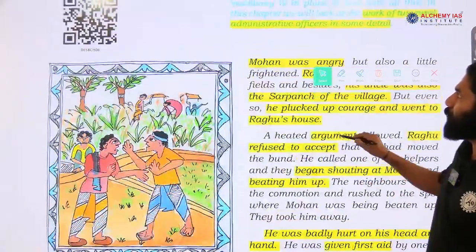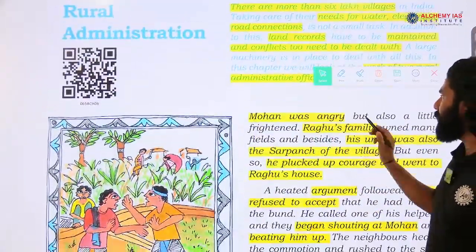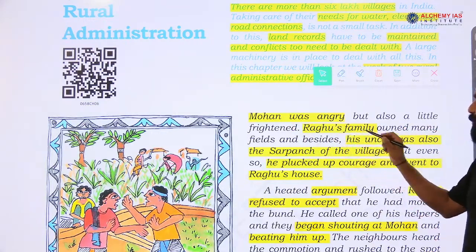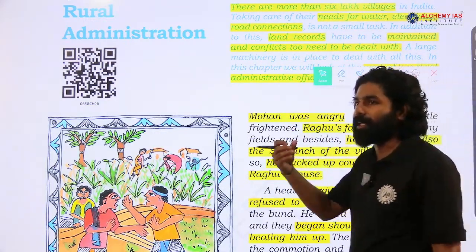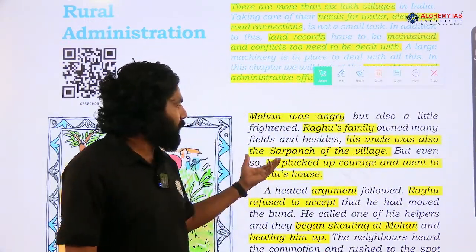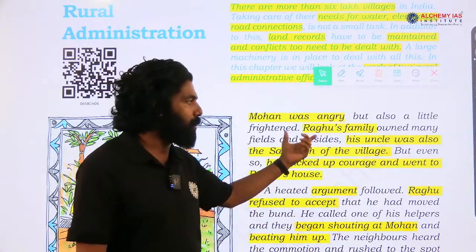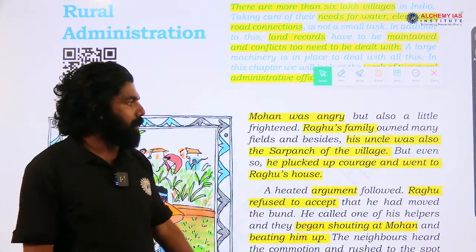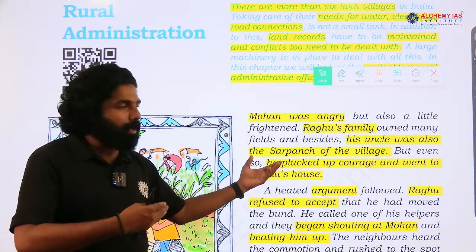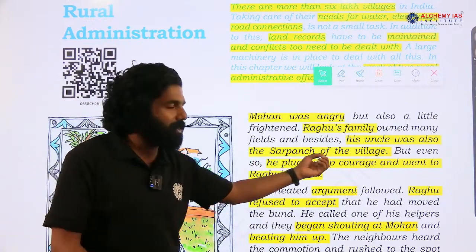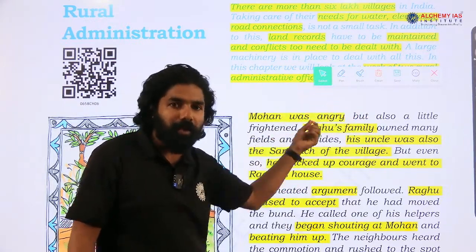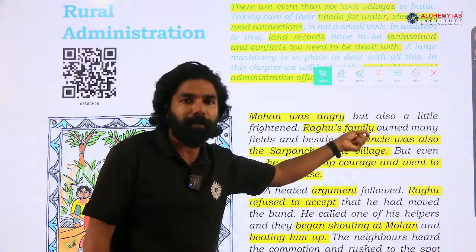The story continues here. Mohan was very angry but also a little frightened. The reason was that Raghu's family owned many fields other than this, and his uncle was also the sarpanch of the village, the president of the village panchayat. Even so, Mohan plucked up courage and was ready to raise this issue with the appropriate authority.